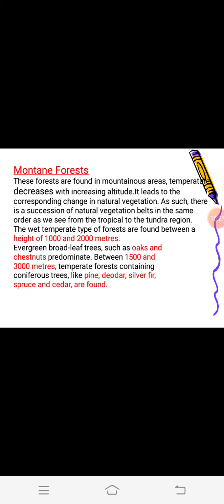Between the altitude of 1600 to 3000 meter, coniferous forests such as pine, deodar, alder, birch, poplar, silver fir, etc. are found. So all these, fir, juniper, poplar, birch, deodar, alder, are known as the mountainous vegetation.